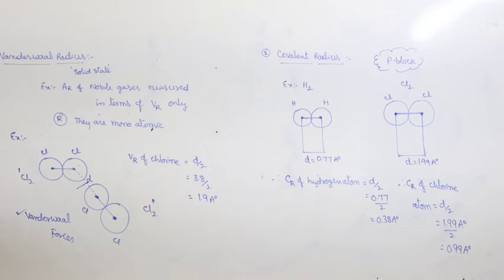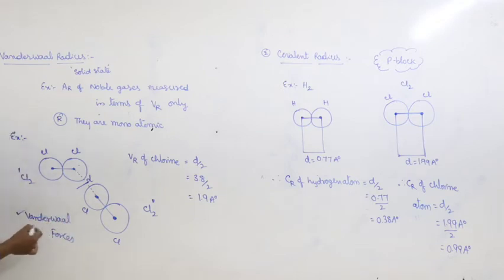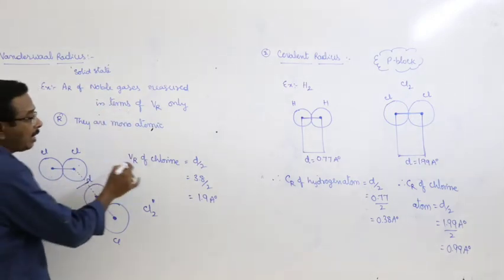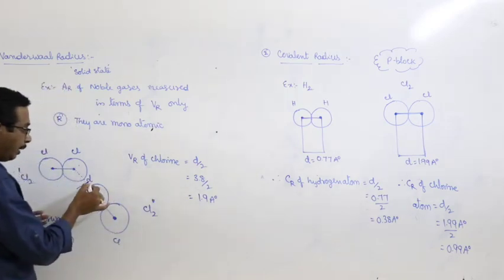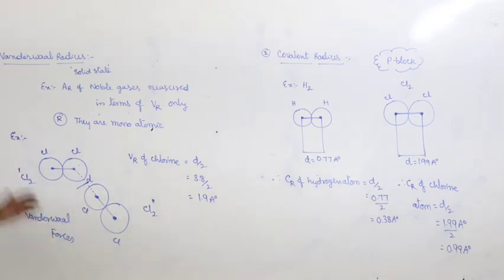Now I am repeating once again the definition. Van der Waals radius may be defined as the half distance between the nuclei of two atoms of different molecules of same substance in solid state. Here in this solid, the molecules come closer with each other due to van der Waals attractions, van der Waals forces. As a result of that, this atomic radius is said to be van der Waals radius. Here the van der Waals radius of chlorine is equal to d by 2, that is equal to 3.8 by 2, that is equal to 1.9 angstrom units.